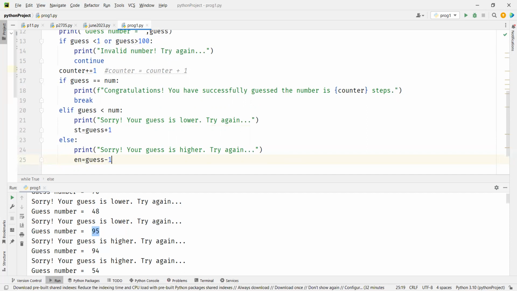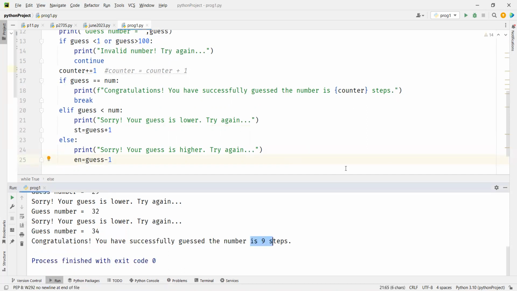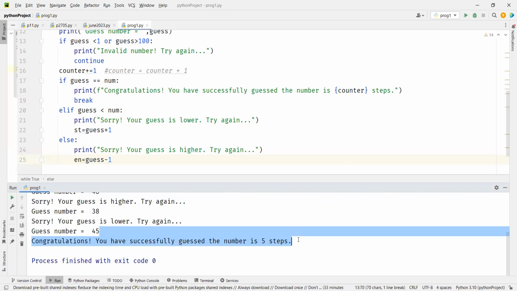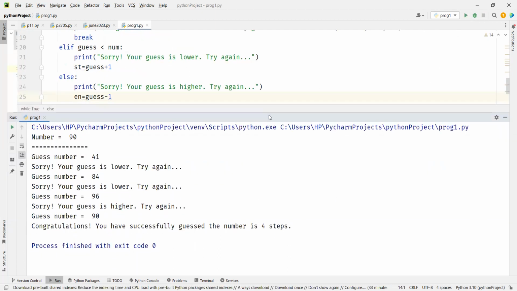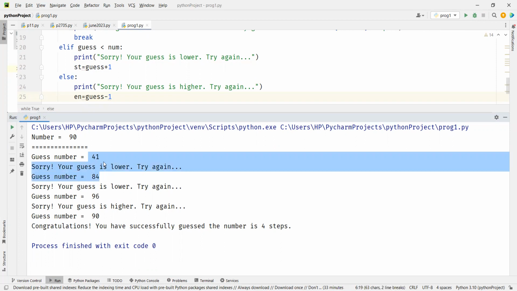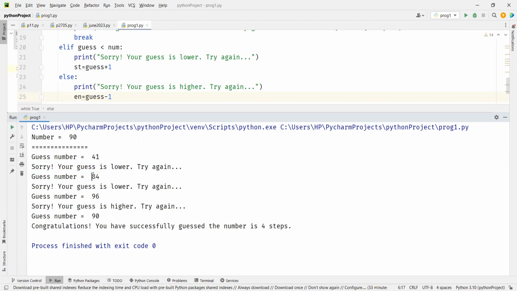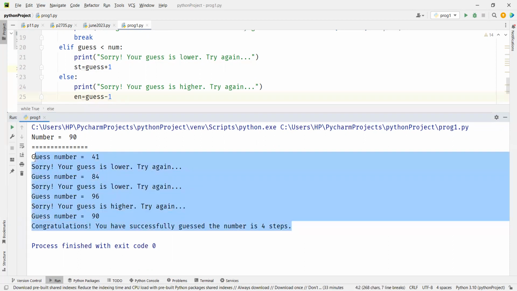With this simple fix, now you see how many steps it takes. Number of steps is the same as number of times, 9 steps. Isn't it almost the same efficiency as what we were thinking? 9 steps, 5 steps, 4 steps. Number is 90 and it is able to guess. 41, it said higher. So 84 and now 96, it's lower, so you come down to 90. Within 4 steps, it could guess the number.